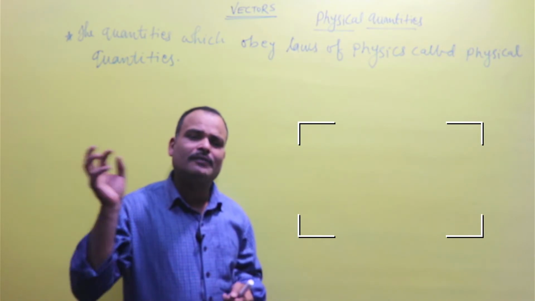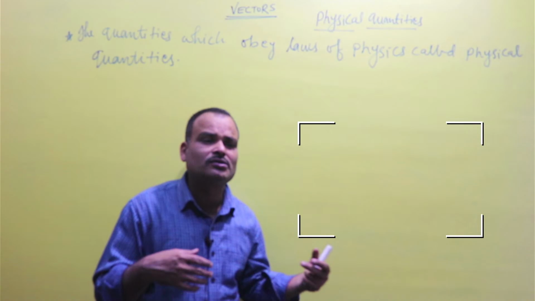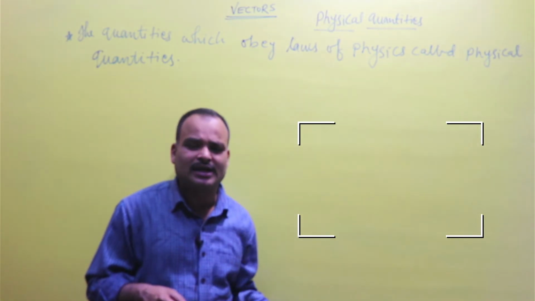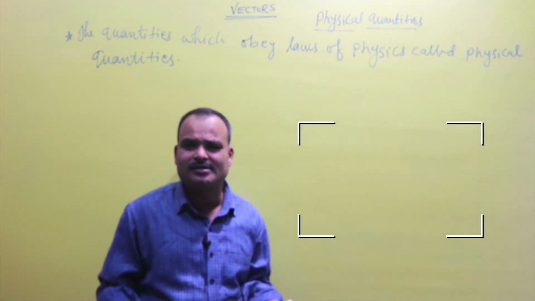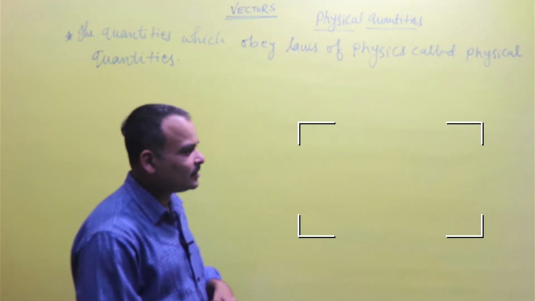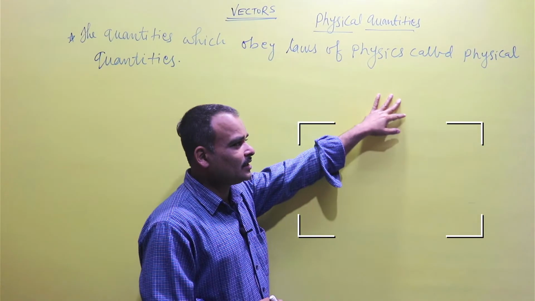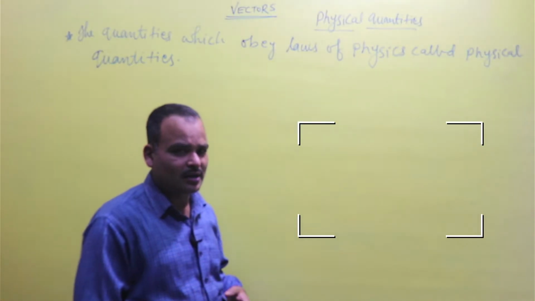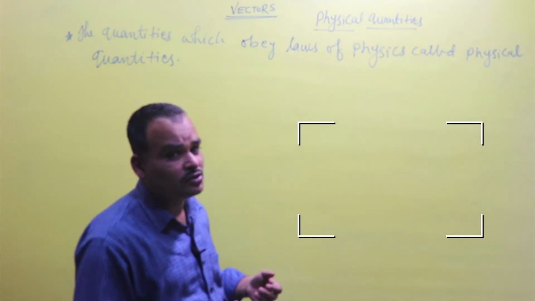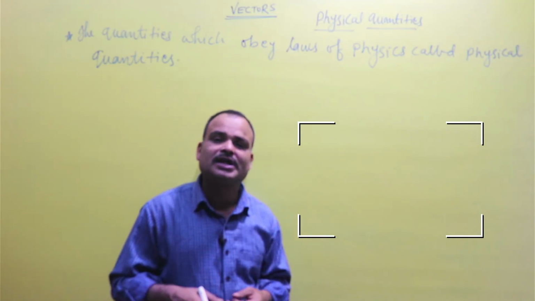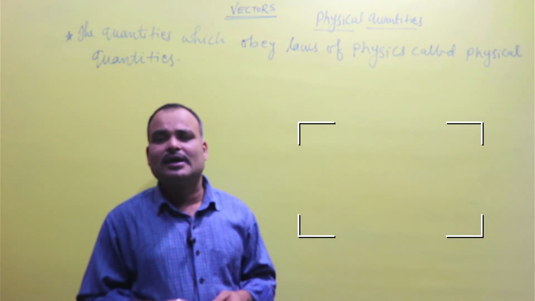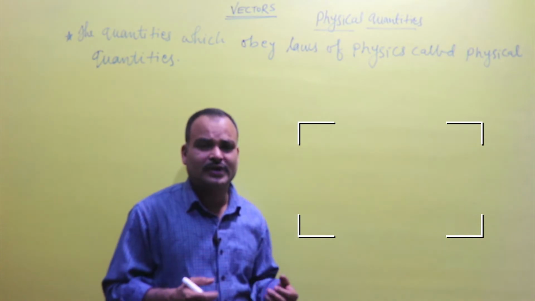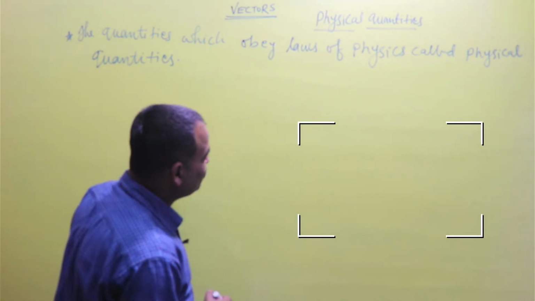So if we are able to measure an object, whether it is visible or not, then that object is a physical quantity. So light and electron are also physical quantities. Air is also a physical quantity because we can measure its different densities at different pressures.